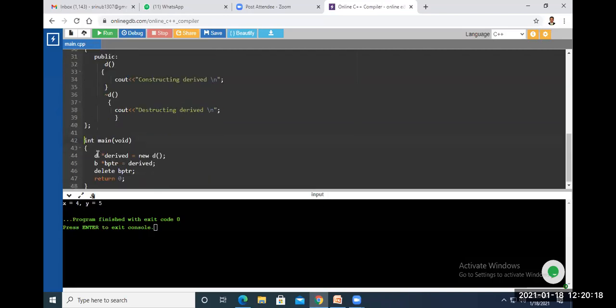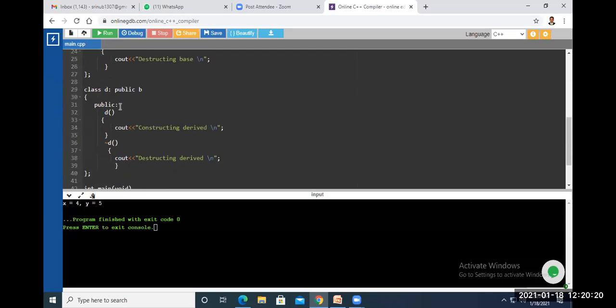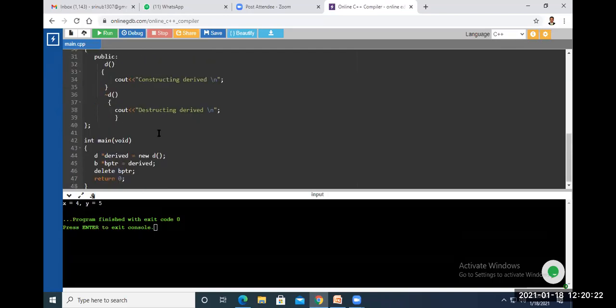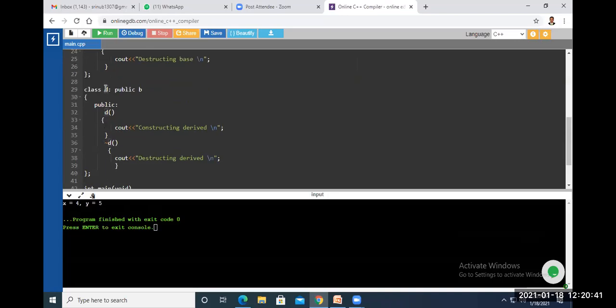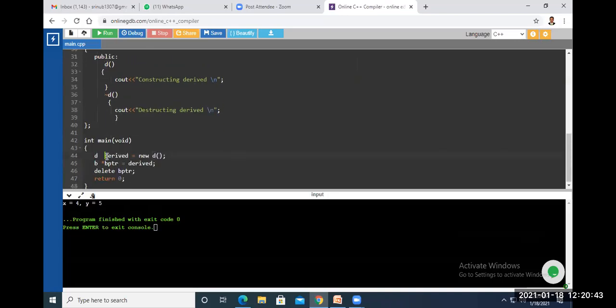Now you can see D, class D, asterisk derived, new D here. We can call it a derived class object. You don't need to use this asterisk also. So D is the class name here, and derived is a derived class object. With the new operator, the object is created.